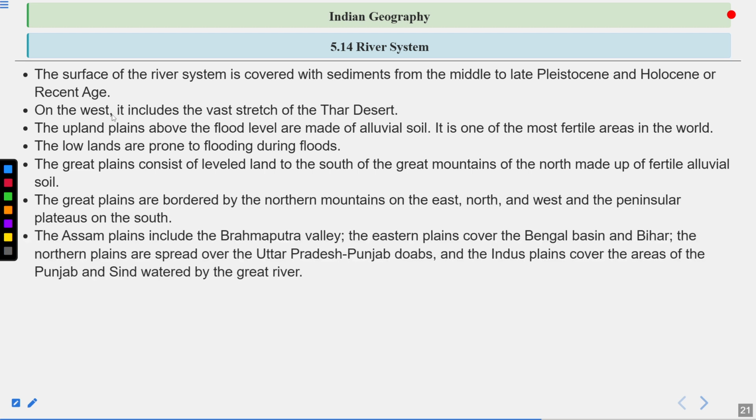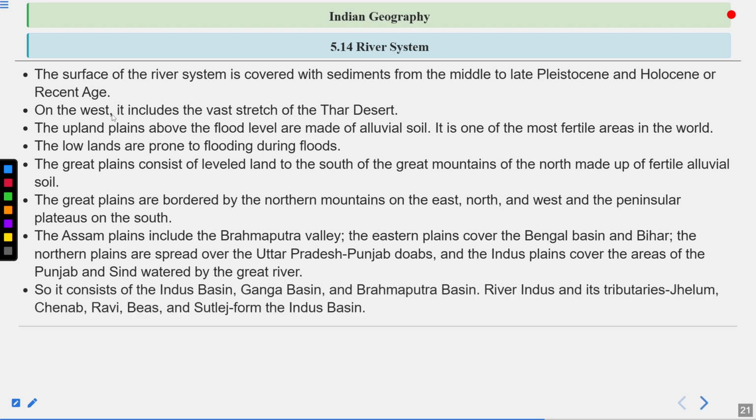The Assam Plains include the Brahmaputra Valley. The eastern plains cover the Bengal Basin and Bihar. The northern plains are spread over Uttar Pradesh and the Punjab Doabs, and the Indus Plains cover the areas of Punjab and Sindh, watered by the great rivers. So it consists of the Indus Basin, Ganga Basin, and Brahmaputra Basin. The river Indus and its tributaries like Jhelum, Chenab, Ravi, Beas, and Satluj form the Indus Basin.